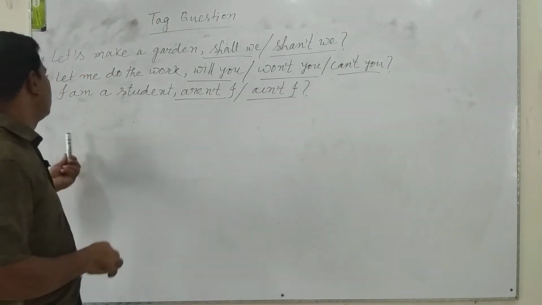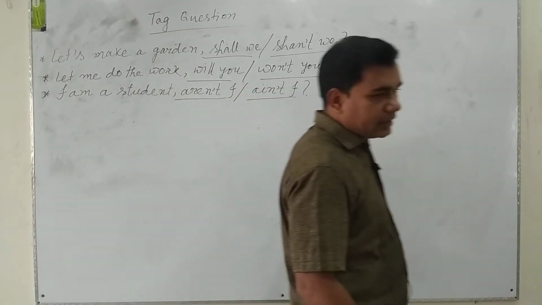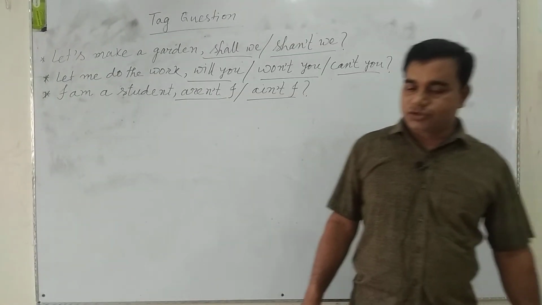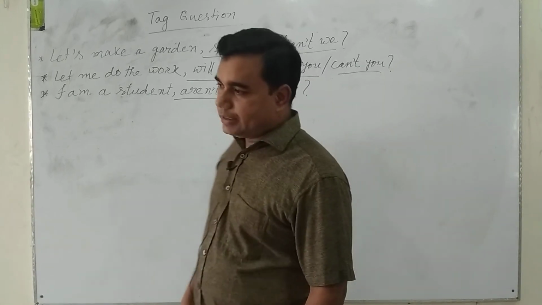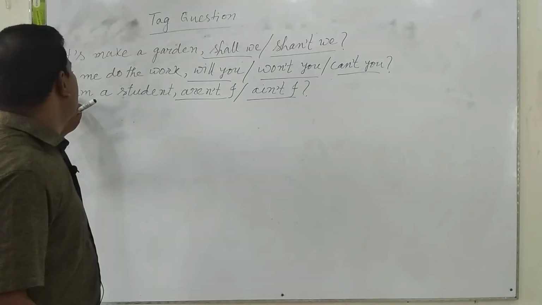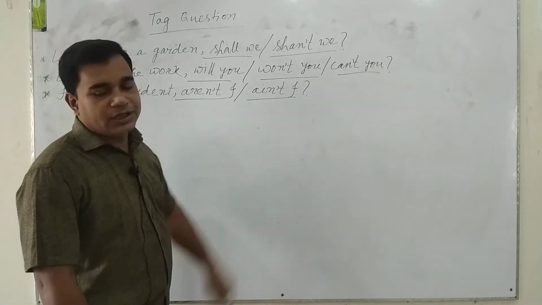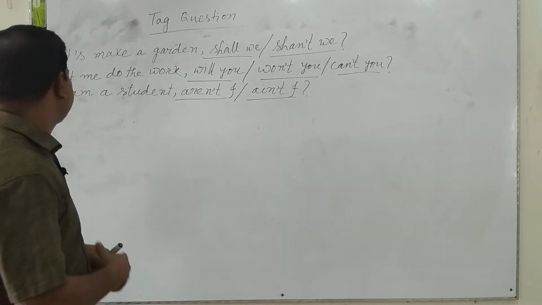Anyone will do. For the sentence "I am writing a letter", it will also be "aren't I" or "ain't I". If the sentence starts with "I am", we use the tag question "aren't I" or "ain't I".